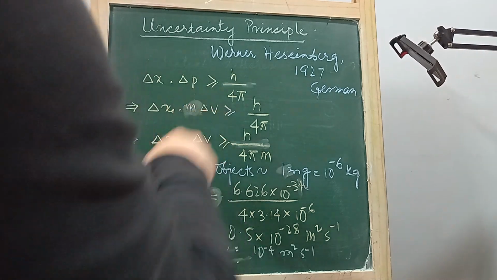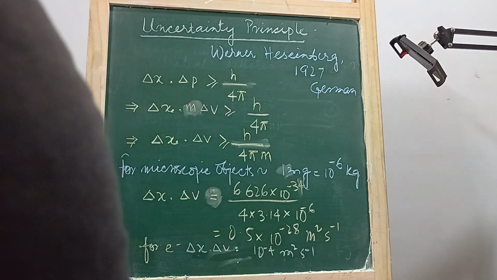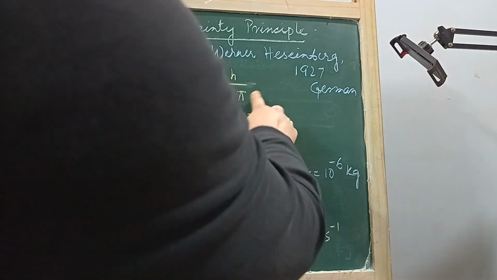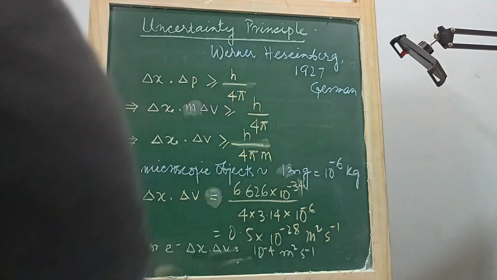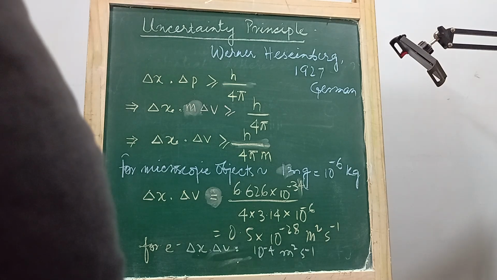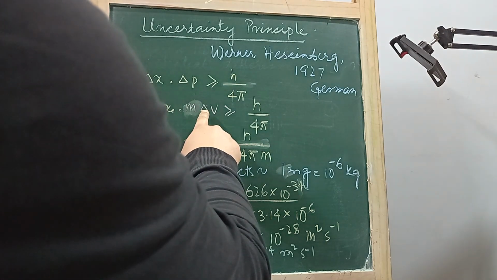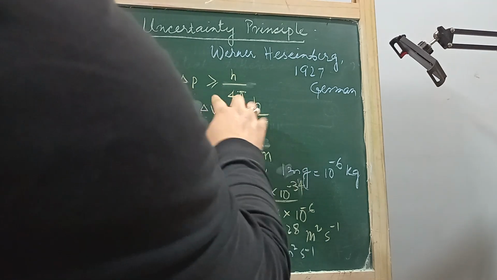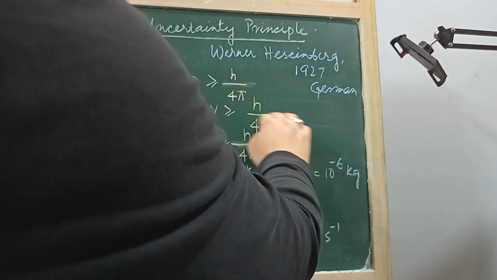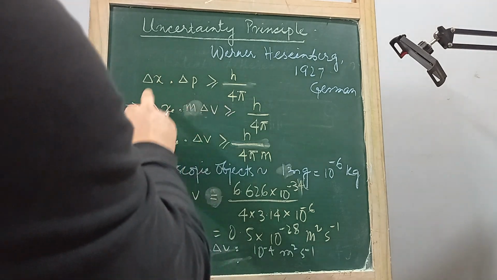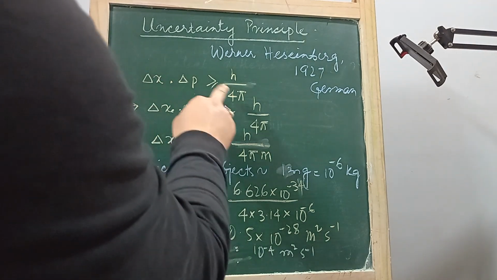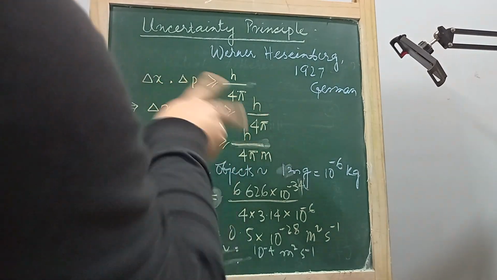So from here what we are concluding is that, since this is a very small value, when it comes to the right side, it will be below the line. So the uncertainty in position and uncertainty in velocity will be inversely proportional.